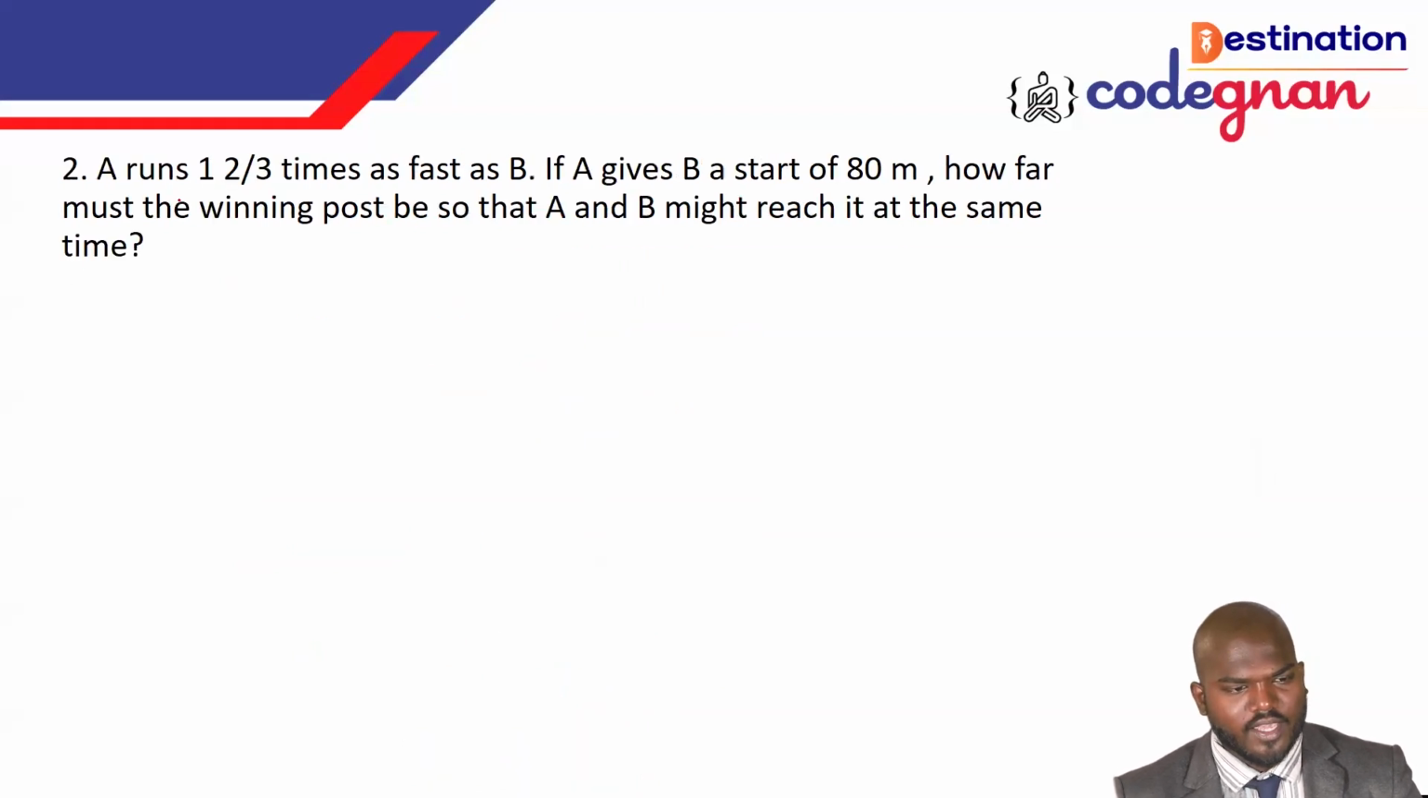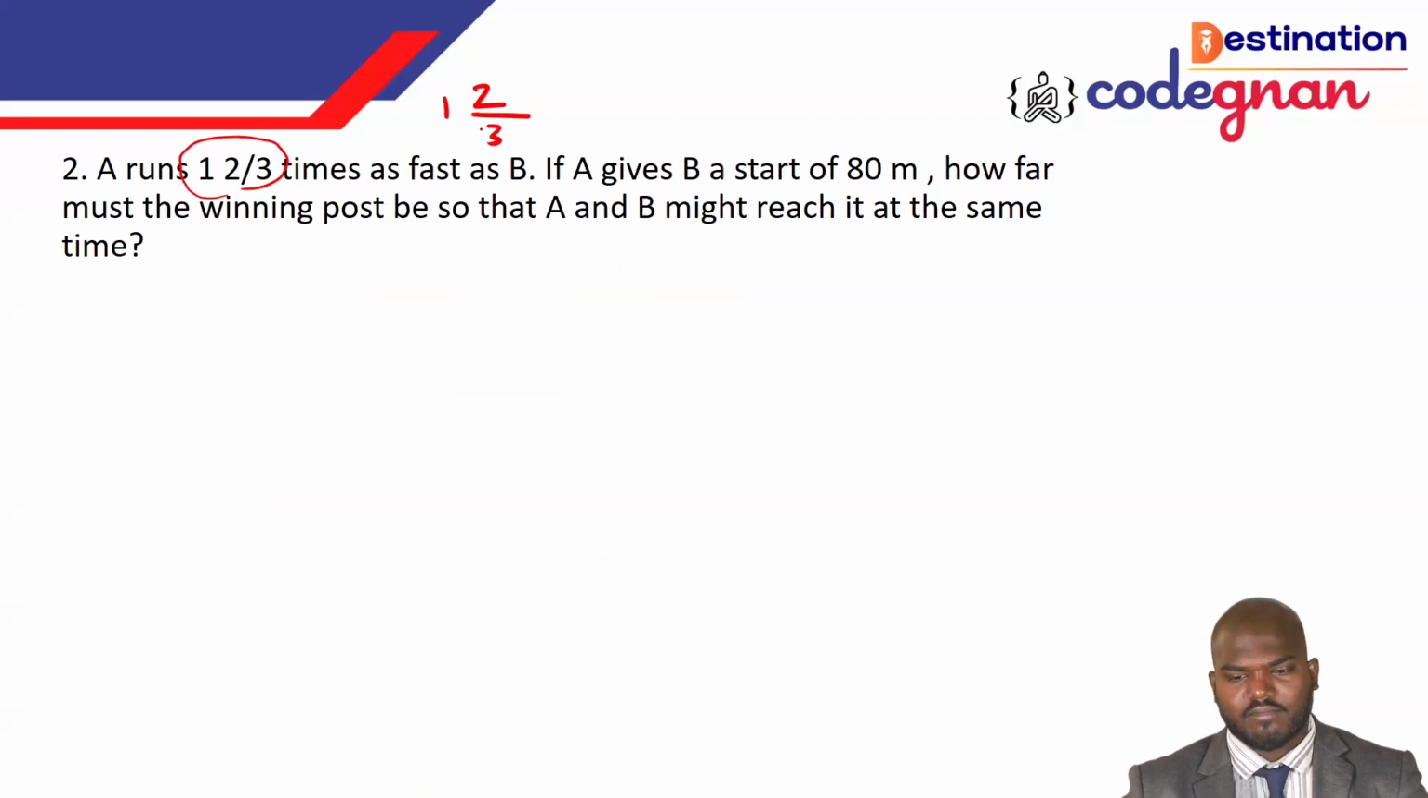You see this one. A runs 1 2/3 times as fast as B. If A gives B a start of 80 meters, how far must the winning post be so that A and B might reach it at the same time? That's what they have given in the question here. So how can we take it up?